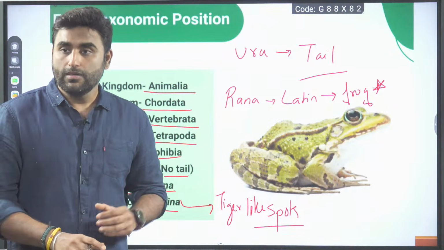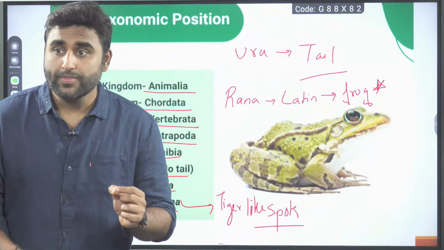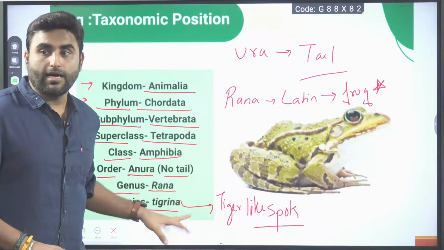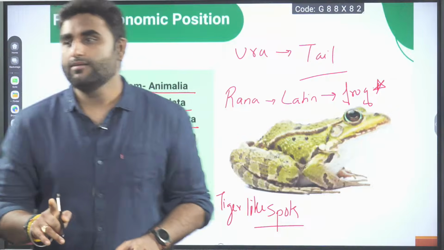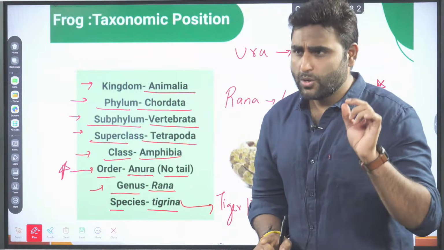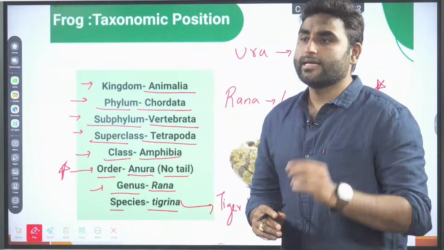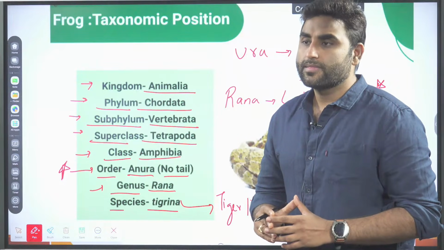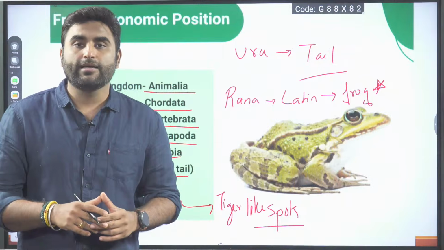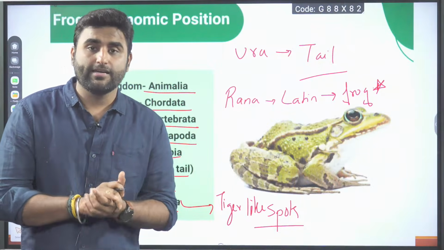You have studied Panthera tigris, right? So here, Rana tigrina. One thing is missing. Can anyone tell me what is missing in this taxonomic position? One small thing is missing. Can anyone tell me what that is? One thing is missing, guys. Anyone can tell me what is missing here?